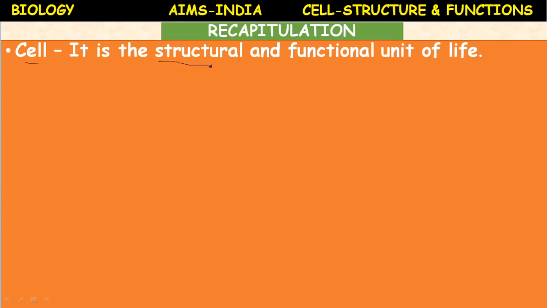Structural means all parts of an organism are made up of cells, and functional unit means all the functions of the organism depend upon the functions carried out in the cells. Hence cell is considered as structural and functional unit of life.